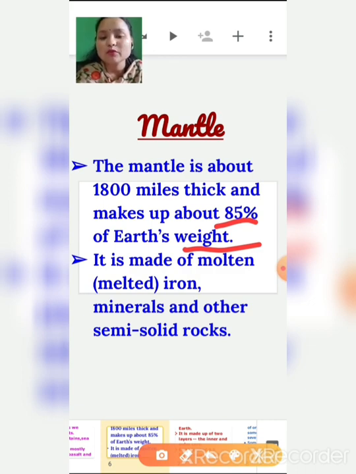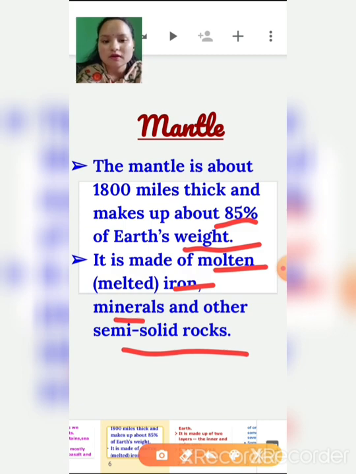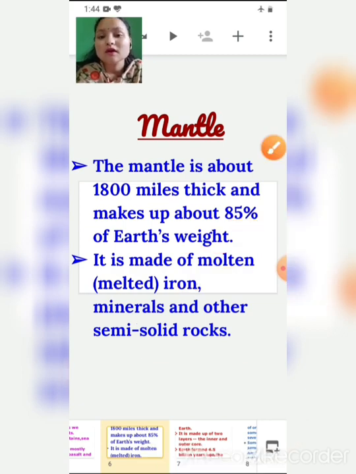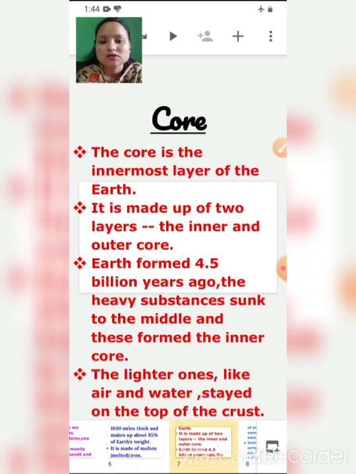It is made up of molten iron, minerals, and other semi-solid rocks. Molten means melted.